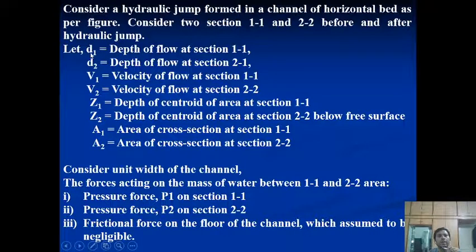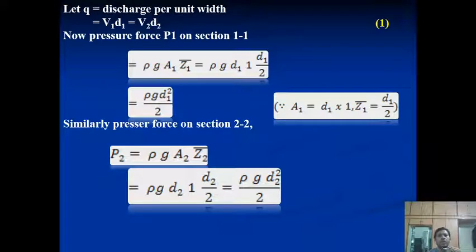Now let me assume that for section 1 the depth is d1 and for section 2 the depth is d2, with velocity at section 1, velocity at section 2, and area of section 1 and area of section 2. Now deriving the equation considering the unit width of the channel, the pressure force acting at section 1 is P1, and the pressure force acting at section 2 is P2. Friction force is very small, so we neglect it here. So we equate the pressure forces from section 1 to 2. We did this earlier also, so we are only comparing the values.